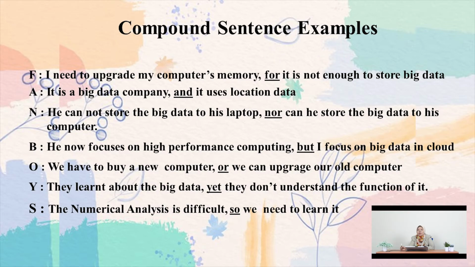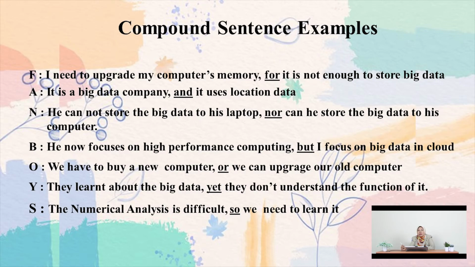So, "I need to upgrade my computer's memory" is the first independent clause, and then "for" is the conjunction, and "it is not enough to store big data" is the second independent clause. Simple sentence plus simple sentence, and we put the conjunction between them.